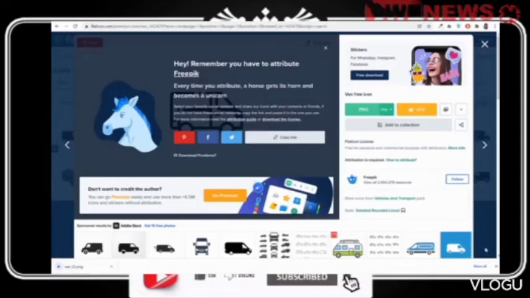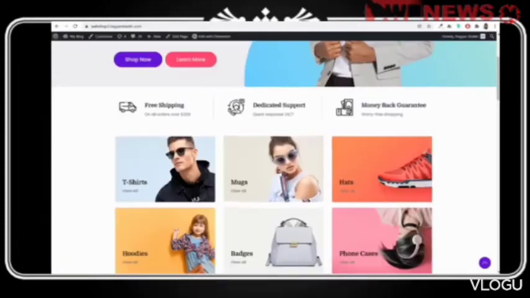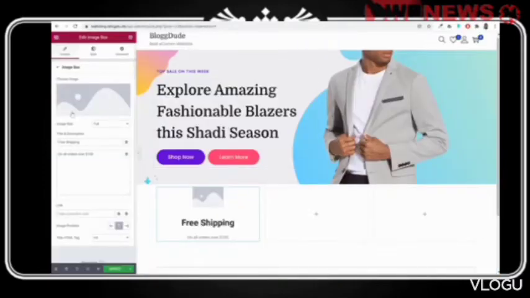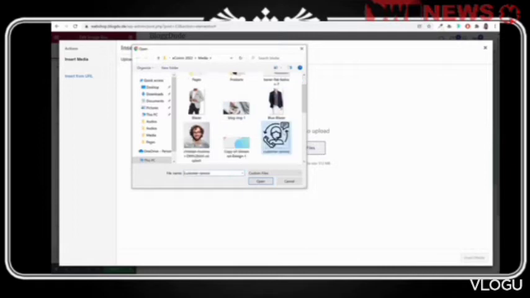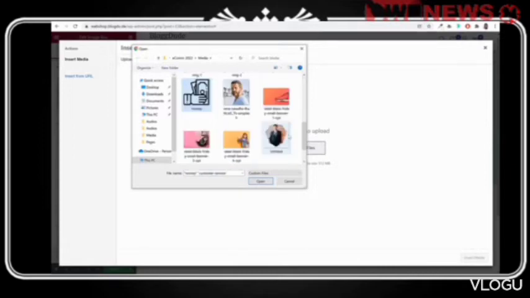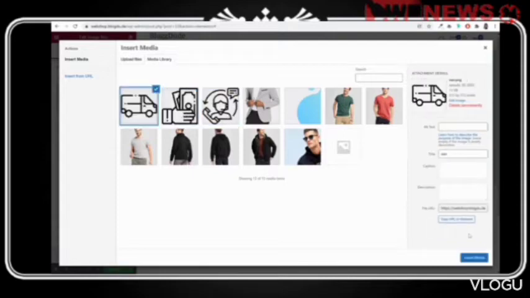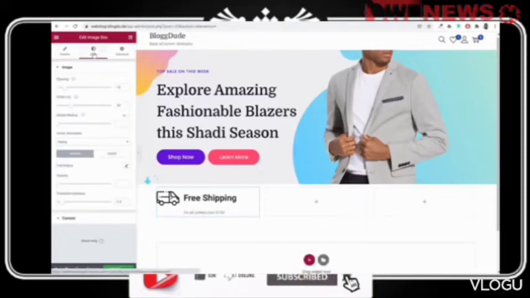As you can see, file is downloaded. So similarly, you can go ahead and search for some other icons like the support icon, money icon. All these icons I have downloaded from this website. Now I already have these icons. I'll simply upload them. So this is first, second, and third. Okay. Let me first select the van icon. Now we want image alignment left hand side. So select left, go to style.